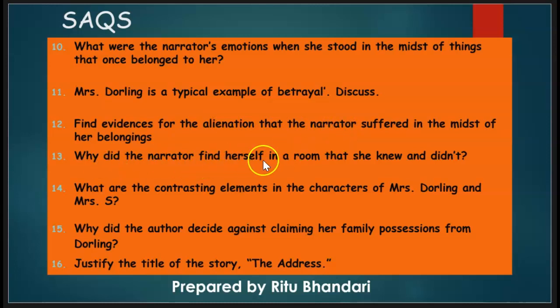Why did the narrator find herself in a room she knew and didn't know? Because the moment she walked into a room, she recognized her mother's belongings.